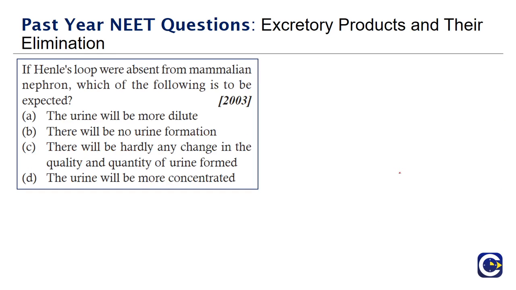So moving on to the next question. If Henle's loop were absent from the mammalian nephron, which of the following is to be expected? The urine will be more dilute. There will be no urine formation. There will be hardly any change in quality and quantity of urine formed. The urine will be more concentrated. We know the Henle's loop plays an important role in hypertonicity. It makes the urine hypertonic. So if we remove the Henle's loop, it will be more dilute. There will be no hypertonic fluid. So the answer is the urine will be more dilute.